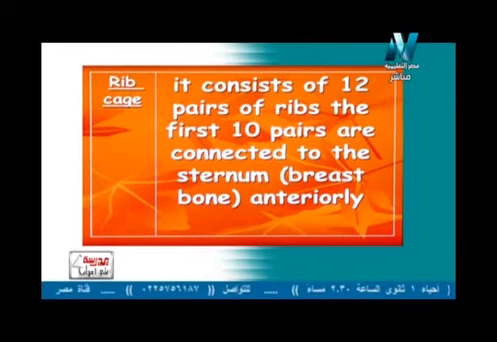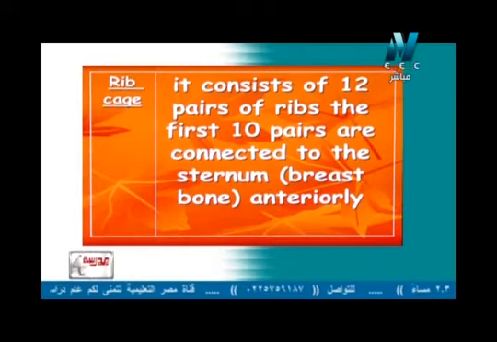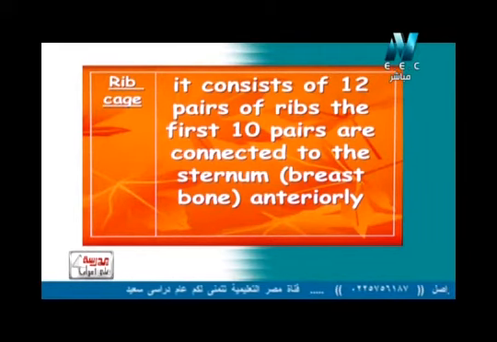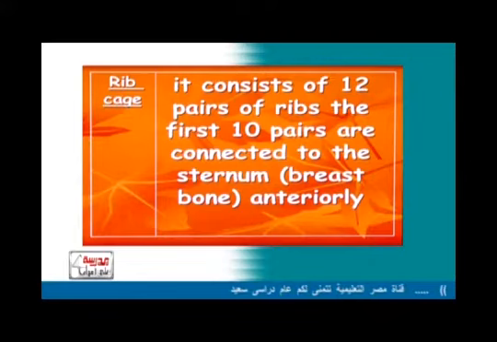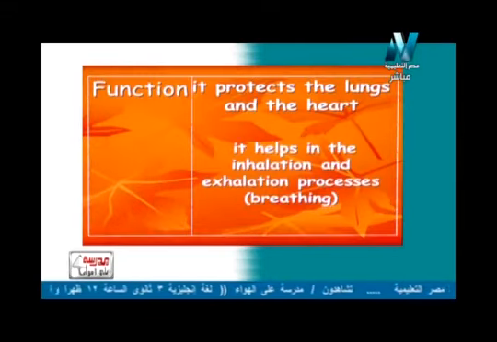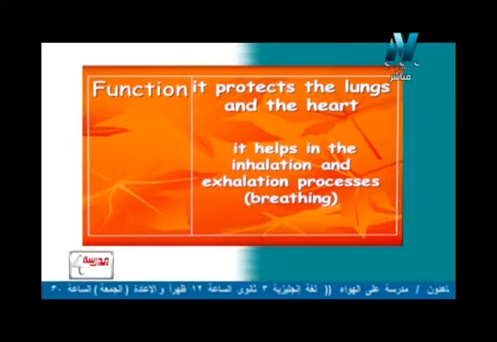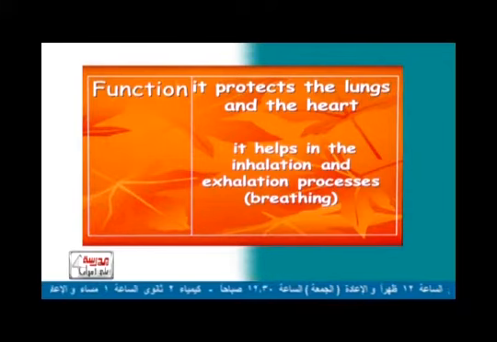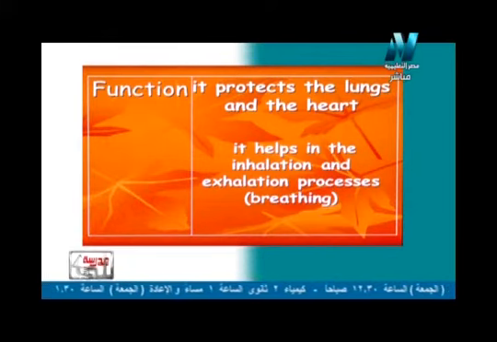They are not connected to the sternum, but they are connected only to the backbone. هم بس متصلين بالbackbone العمود الفقري، لكن مش متصلين بالsternum أو البريستبون عظمة الصدر. So again, those two pairs are called floating ribs. بنسميهم ضلوع عائمة عشان كده هم قصيرين جدا، مش بيوصلوا للستيرنم. So now, what is the function of the rib cage? Again, it protects the lungs and the heart. بيحمي lungs and the heart الرئتين والقلب. And also it helps in the processes of inhalation and exhalation, also the breathing process.